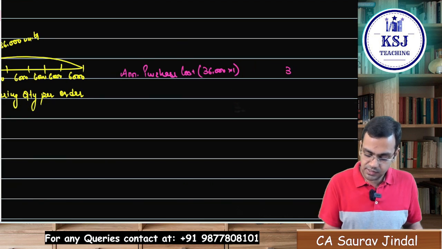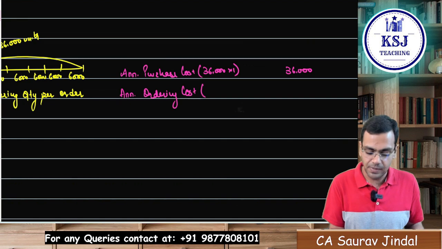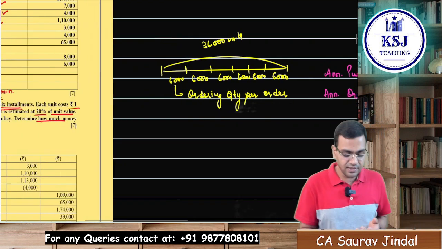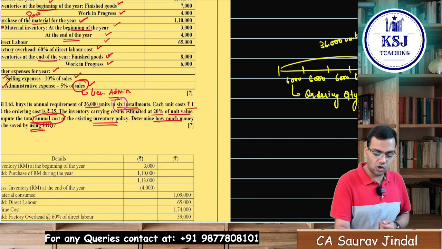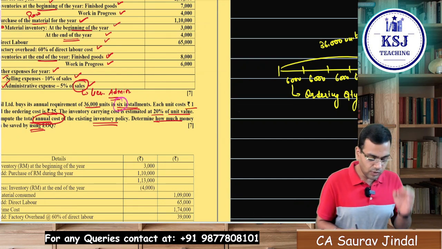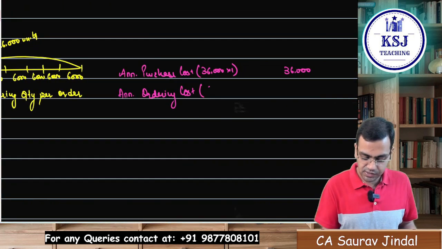So the total cost is 36,000. Next, the annual ordering cost. What is going to be your annual ordering cost? How many orders are there? It is given in the question that they are ordering in 6 installments. So that means 6 orders are there, right? And what is the cost per order? The ordering cost is 25. So here it is 6 multiplied by 25.